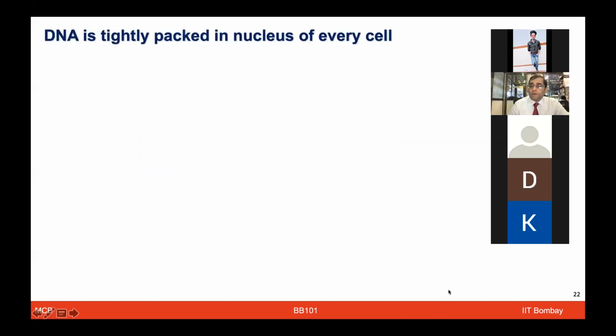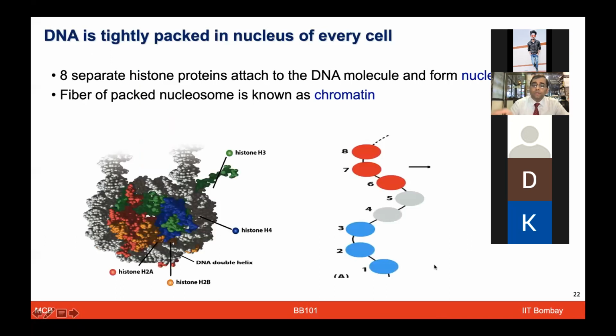So while we are talking about the organization of these chromatids and we are looking at the chromosome, now how is so much DNA content being packed? Think about it, we have billions of cells in the body and so much nuclear material has to get packed in each nucleus, right? So therefore, there is a very strong packaging mechanism involved. And that's where the DNA molecules get attached with the histone proteins.